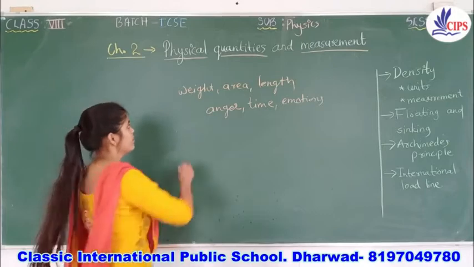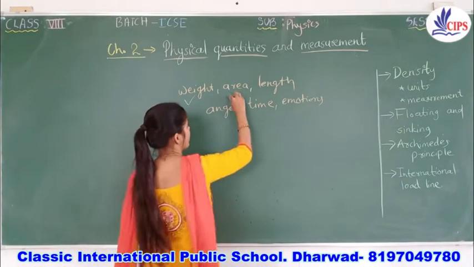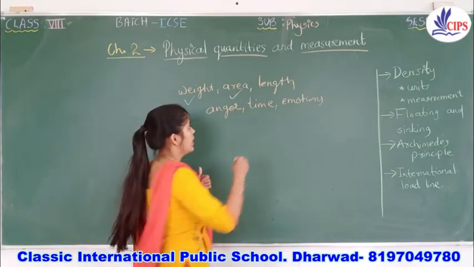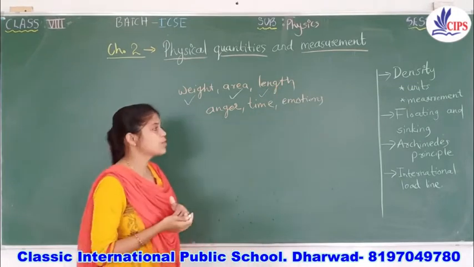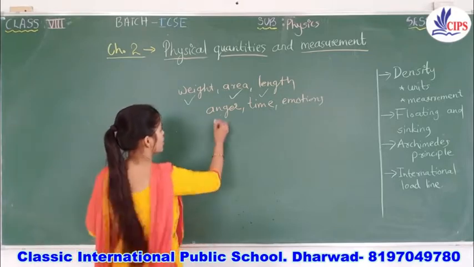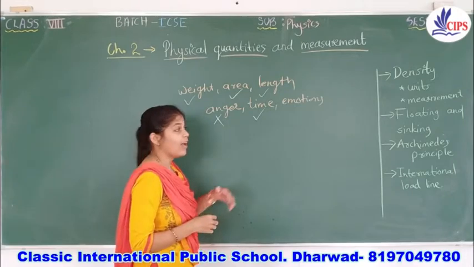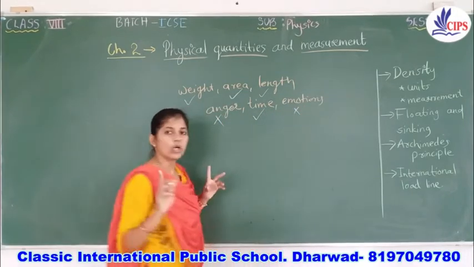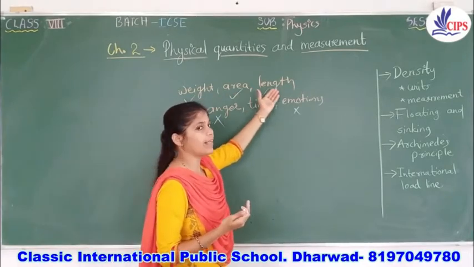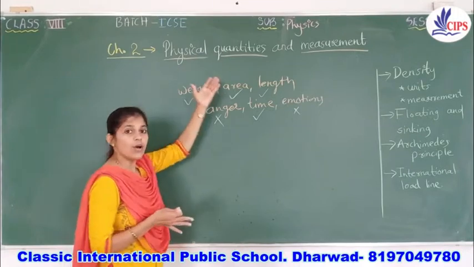Weight, can we measure it? Yes, we can measure it. Area, can we measure it? Yes. Length of any substance, like the compass, any object around you, the length of it we can measure. Yes, it's possible. Anger, can you measure? Your anger is 2, 3, 4? No, it's not possible. Time, can you measure? Yes, it's measurable. And next one, emotions? No. So there are certain things that we can measure, and those come under physical quantities.